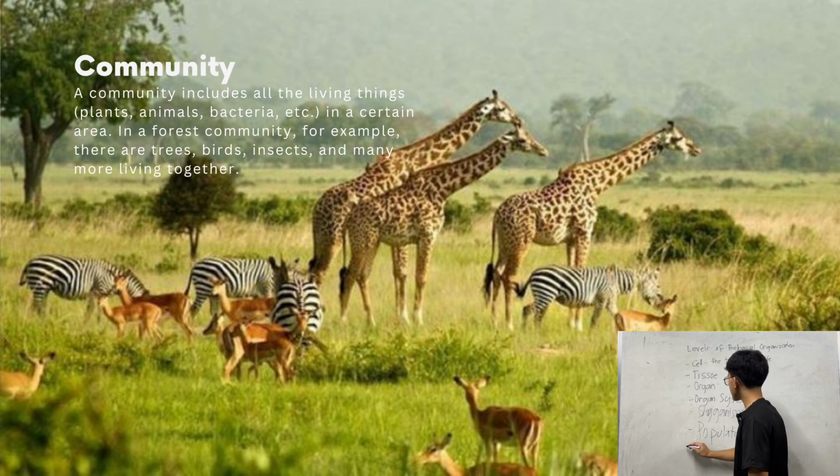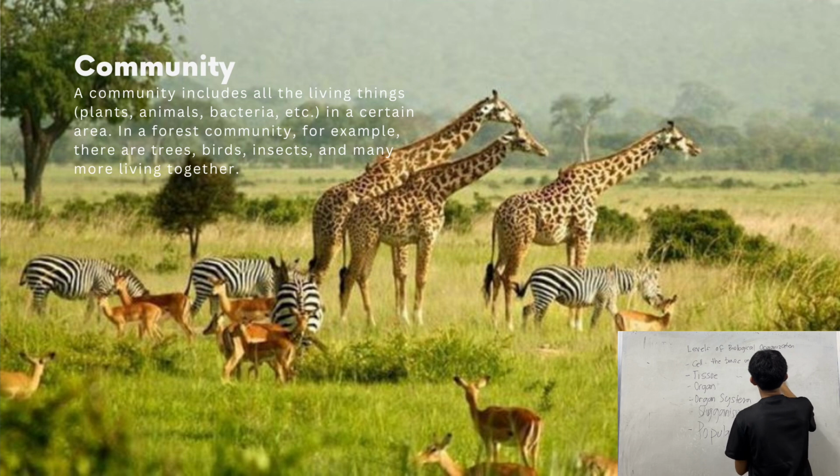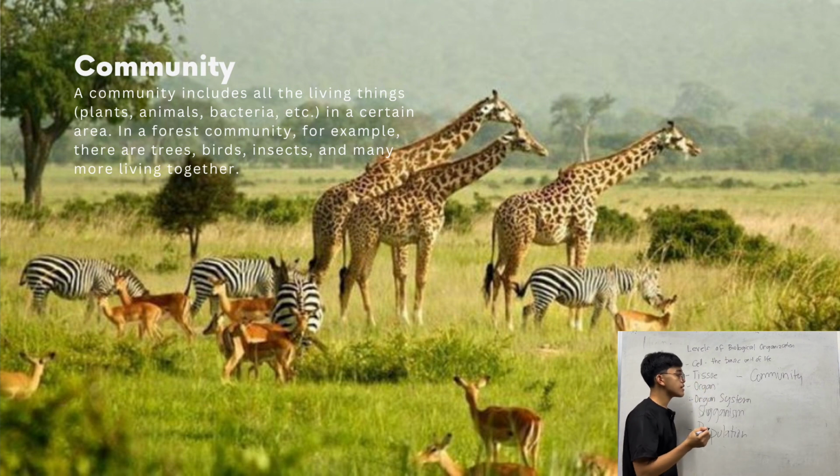Now, if there are many populations, they will form a community. Now, a community include all the living things, plants, animals, bacteria in certain area. In forest community, for example, there are trees, birds, insects, and many more living together. Now, for example, we have a community of monkeys, and then they are working together with a community of birds that poop seeds to make fruits. That is a community that is working together.